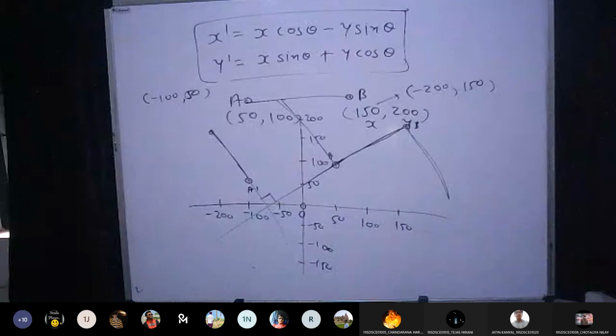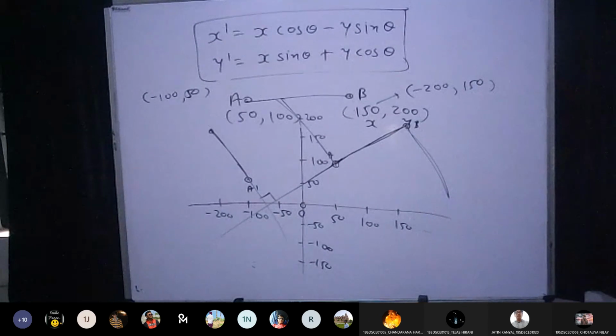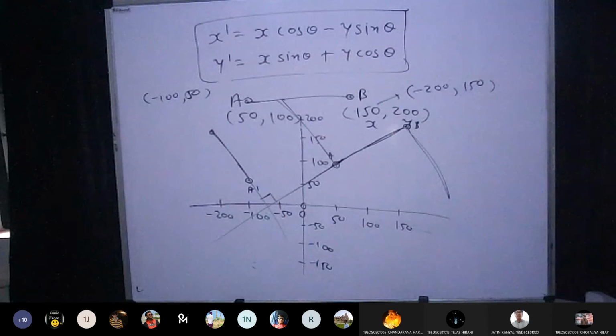So this is how you can rotate any object. Here I have given the example of a line. The same thing you can do for a triangle, rectangle, or any kind of polygon. Let me know if you have any doubts so far. Is it fine? All of you?